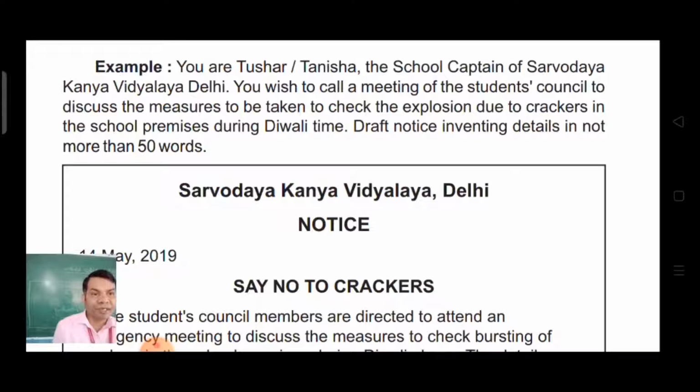Draft a notice inventing details in not more than 50 words.